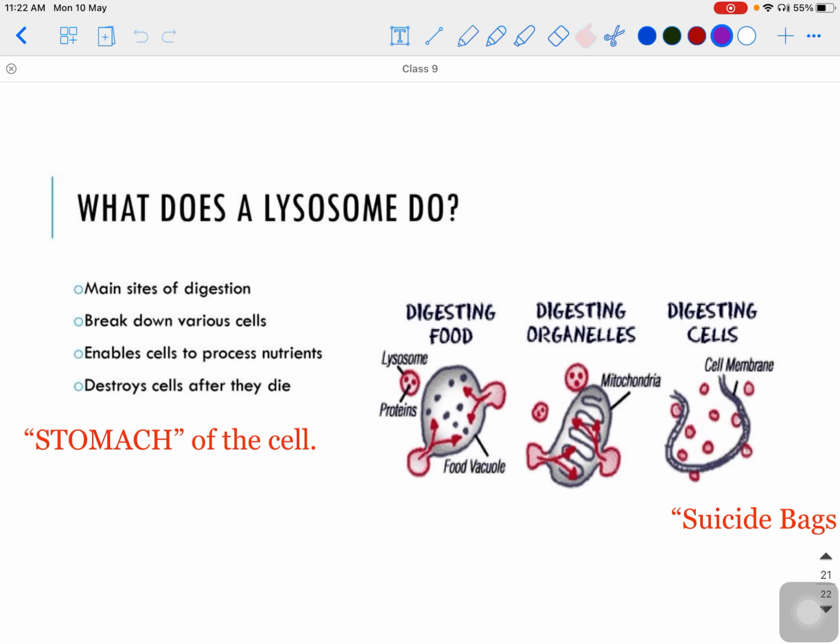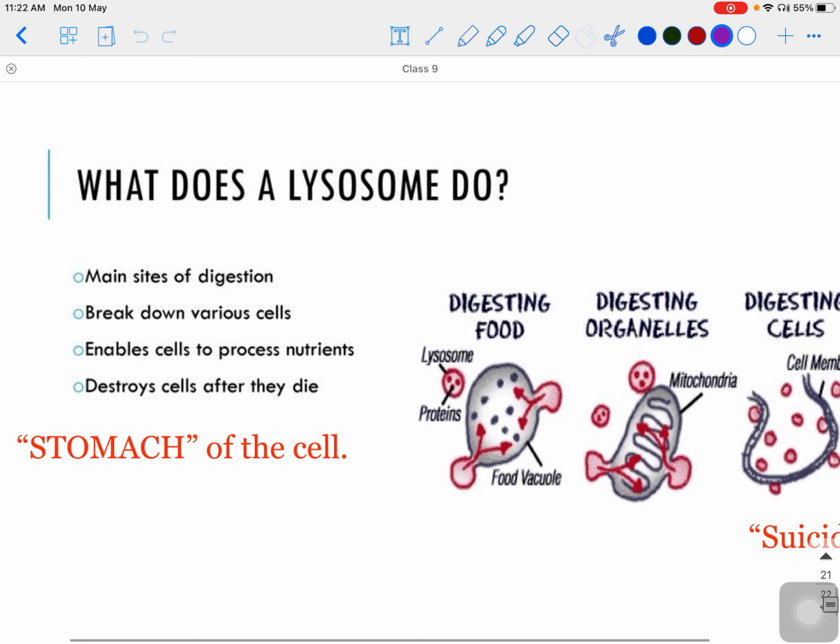So here you can see that lysosomes can digest food, they can digest old or injured organelles, or they can digest injured cells also if those cells cannot be repaired. And these lysosomes are called the stomach of the cell. Like the stomach in the body digests food, in the same way lysosomes digest different things. Because of this nature, they break down various cells.